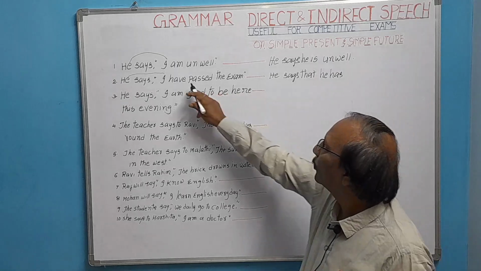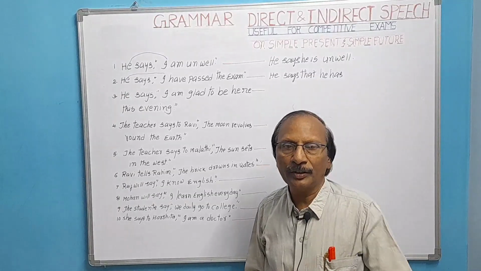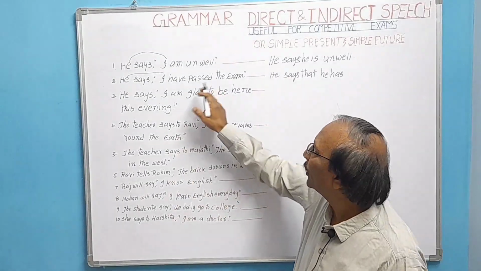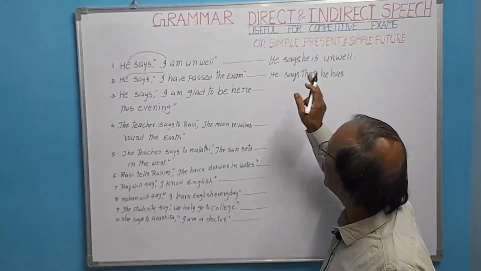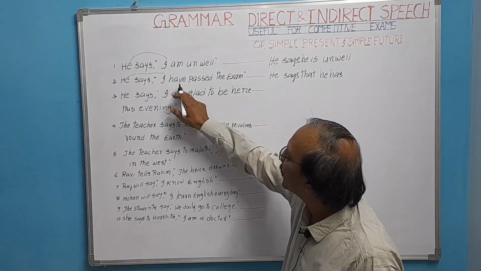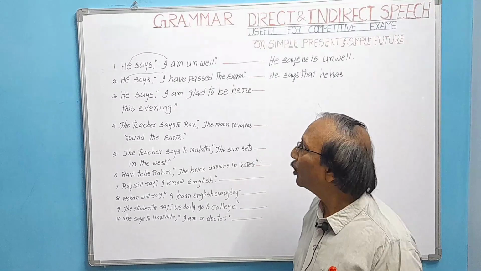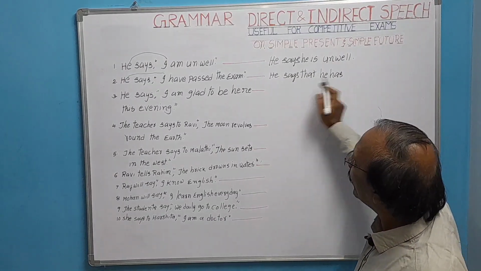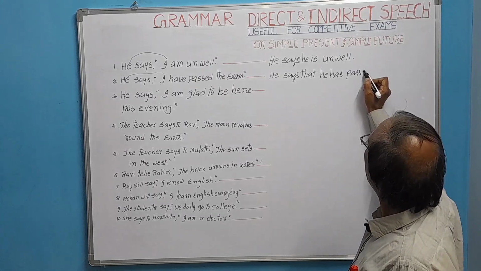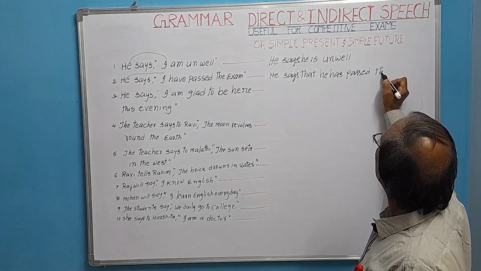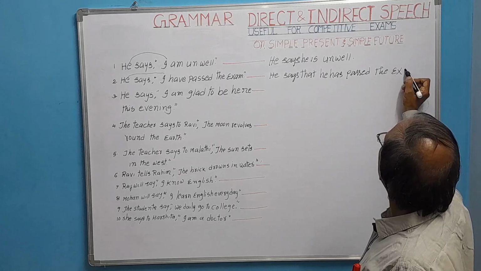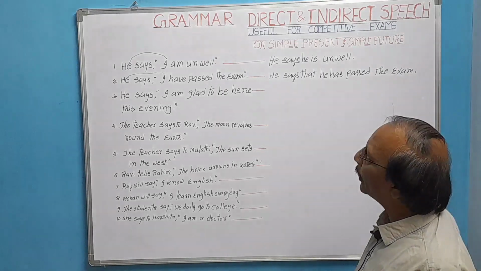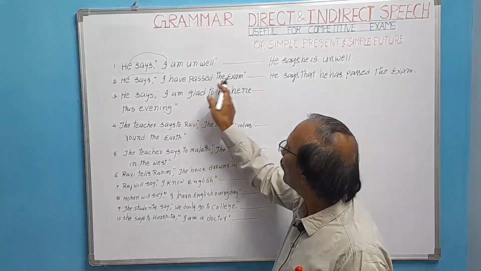The tense is in present perfect, it does not change. So we have to write in the same present perfect. For I, first person, we have written have. For third person he, we have to write has. He says that he has passed. He has passed the exam, the examination. Exam means examination. Here he says, I have passed the exam.